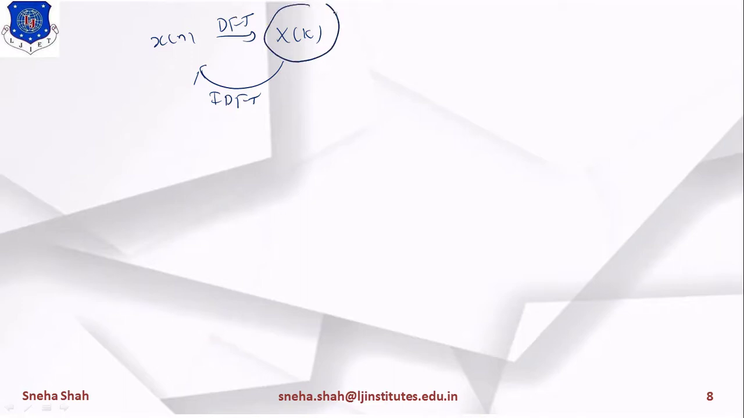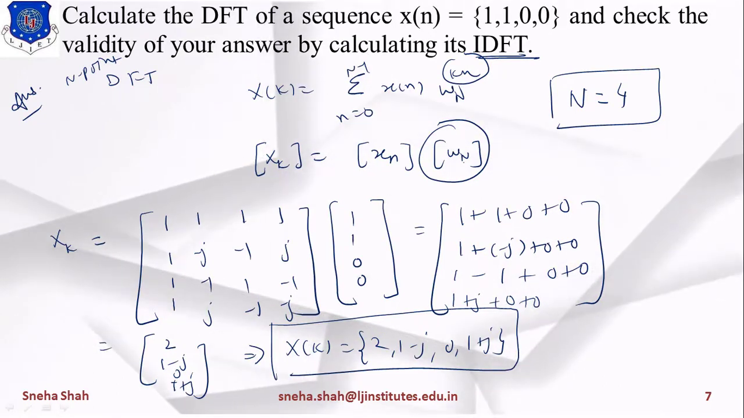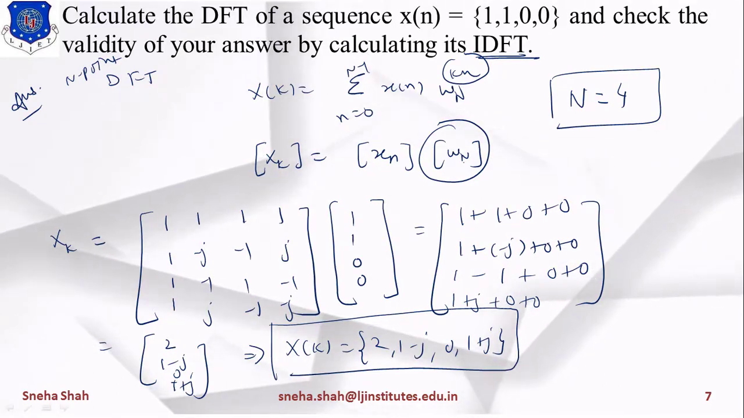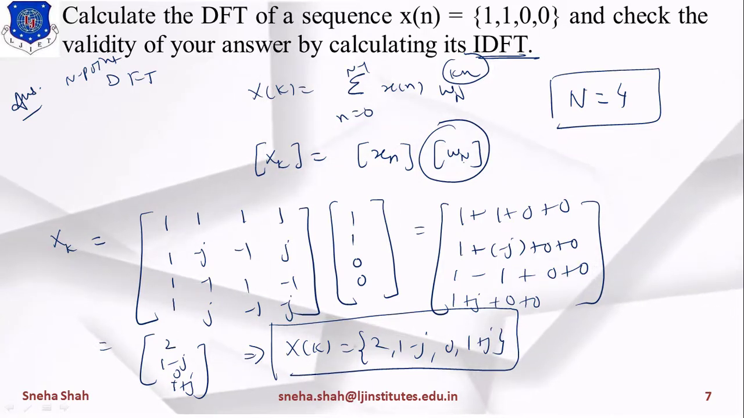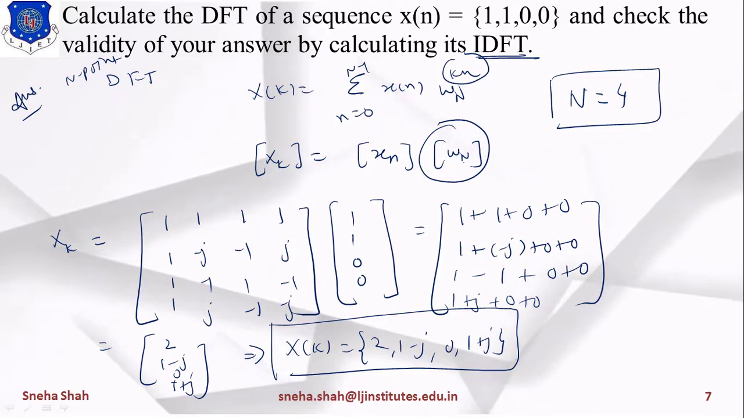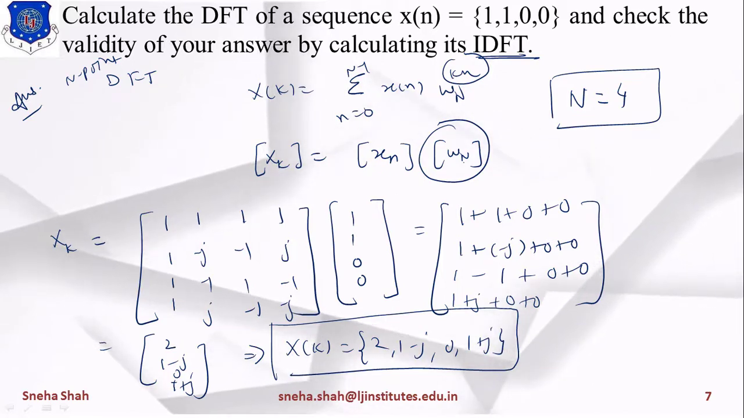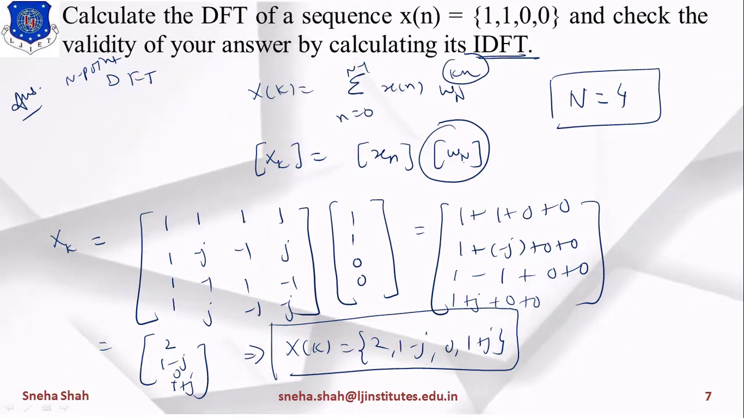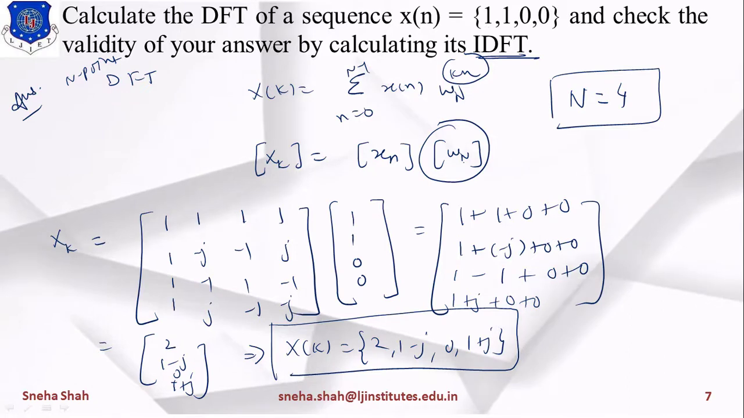So starting with X[k], we will take its inverse DFT, then the answer should be x[n]. And the answer will be 1 1 0 0, then this answer will be correct, right? So this way we can validate our answer. If you want to validate our answer by using this IDFT, then what will be the equation? X[k] is given to you and you have to find out the value of x[n]. And the value of x[n] should be 1 1 0 0, right?